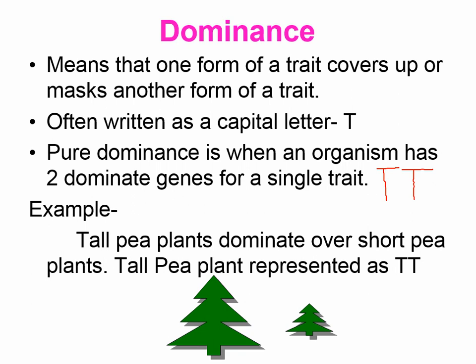All you have is that tall gene, so you're going to have those two T's. An example is that tall pea plants dominate over the short pea plants, and the tall pea plant is represented as TT, capital T, just like we talked about with pure dominance.